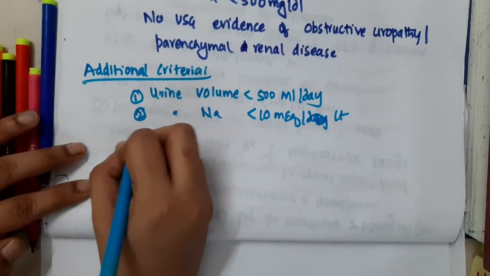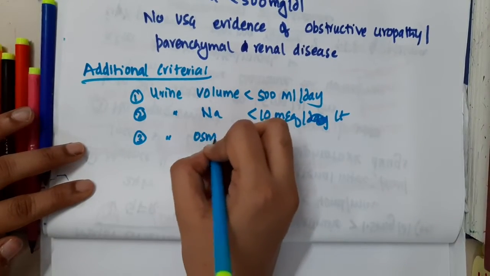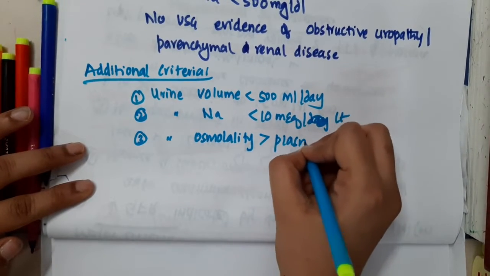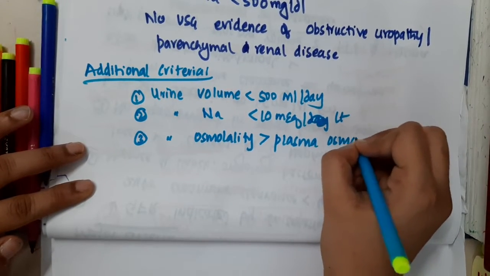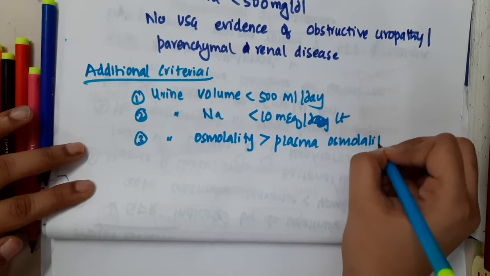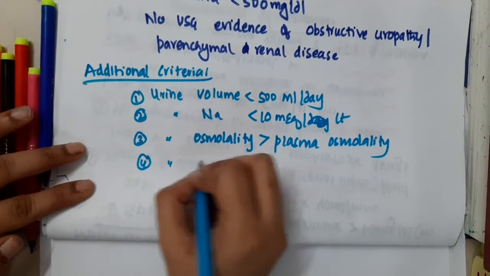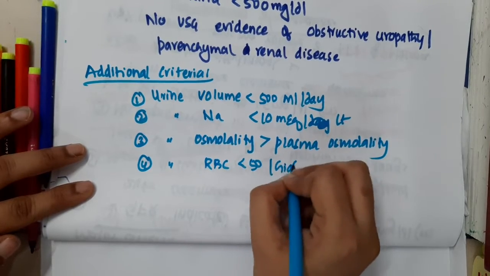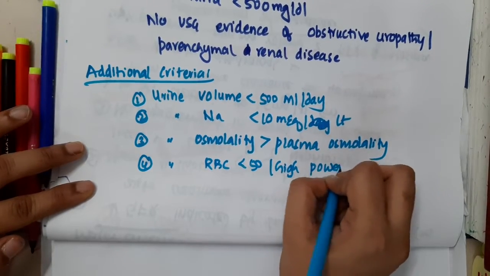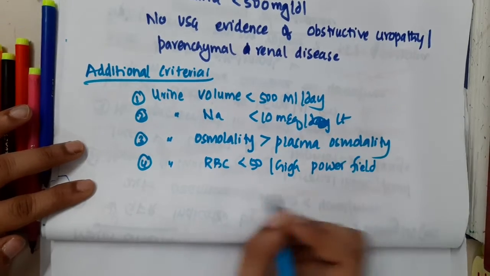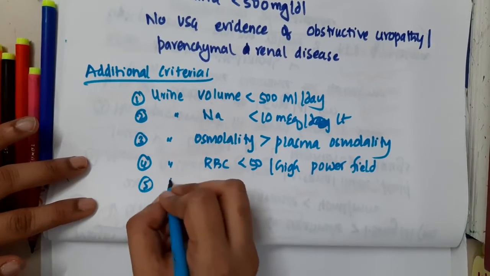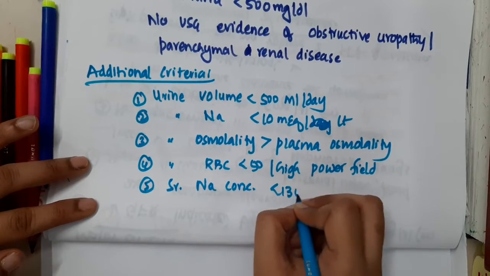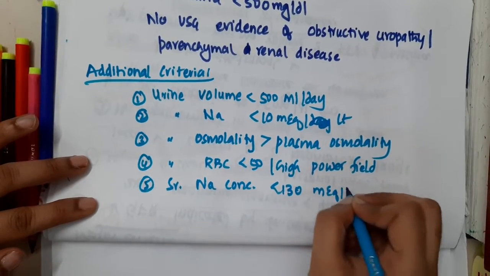Third, urine osmolality greater than plasma osmolality. Fourth, urine RBC less than 50 per high power field. Fifth, serum sodium concentration less than 130 milliequivalent per liter.